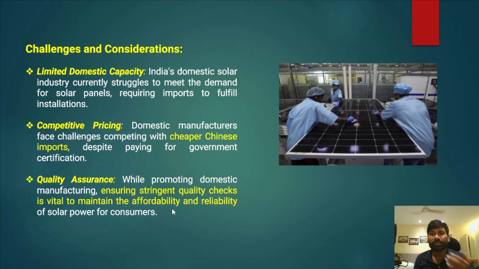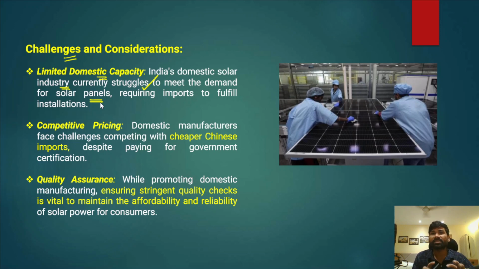However, in this context, there are certain challenges and considerations that we need to look into. Firstly, there is a limited domestic capacity for manufacturing solar panels. If you look at India's domestic solar industry, it is currently facing a lot of challenges and has been struggling to meet the demand for solar panels, because there is huge demand out in the market, and also huge export demand.